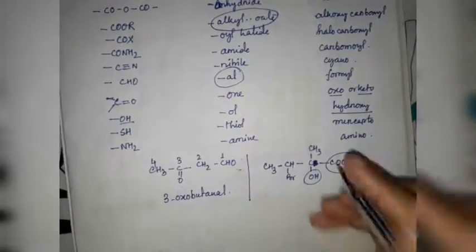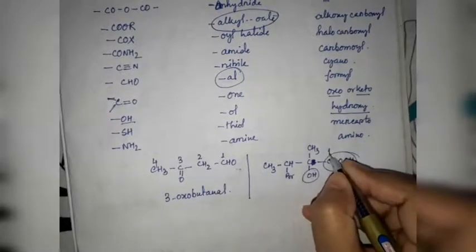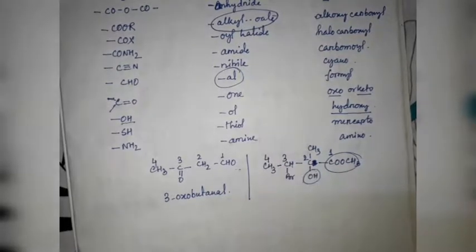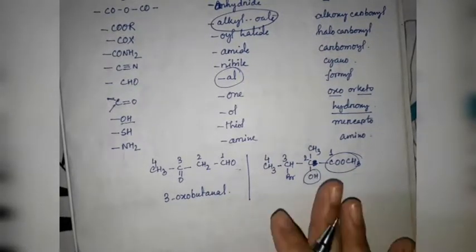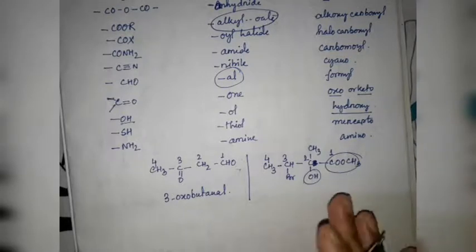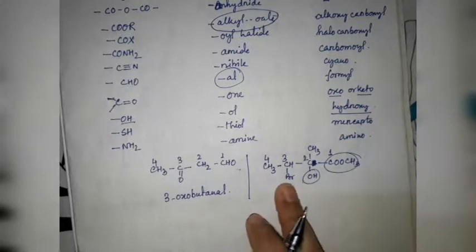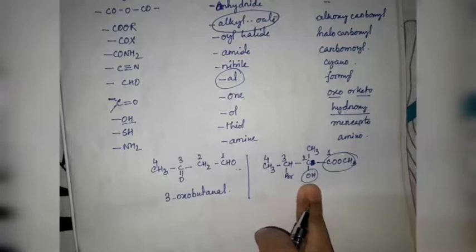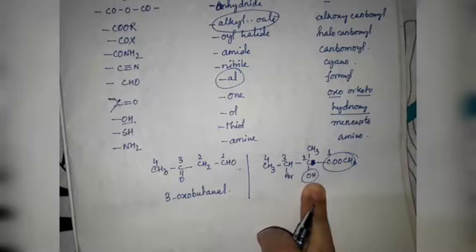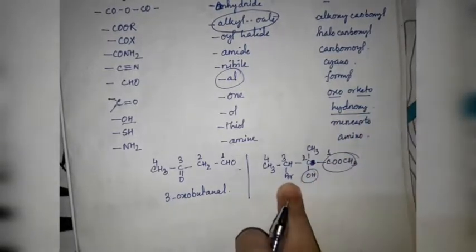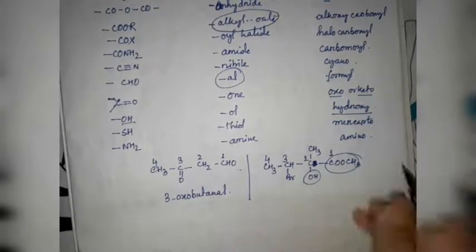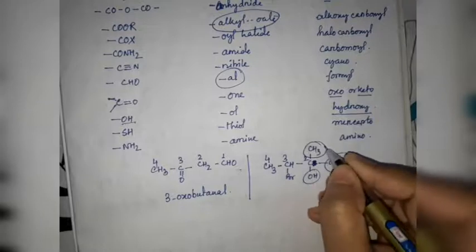Now let's write. We have to start numbering from this carbon atom: 1, 2, 3 and 4. All the prefixes for secondary functional groups and other substituents are to be placed in alphabetical order before the word root. Here you can see one substituent is here, another secondary functional group is here. So how to write the name? This is hydroxy and this one is bromo, because this is halo.